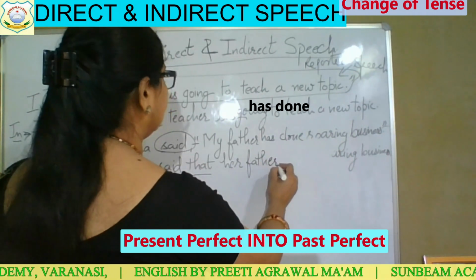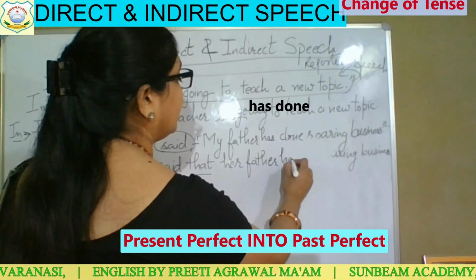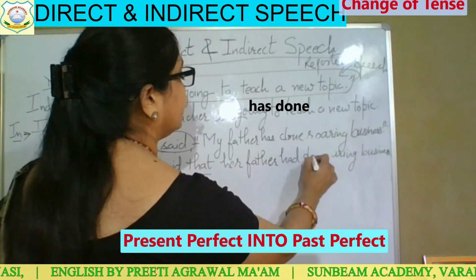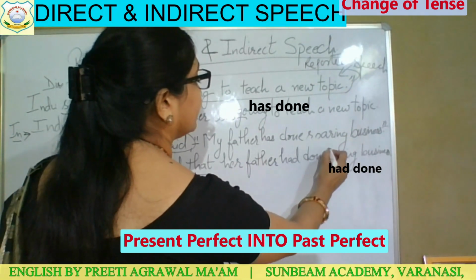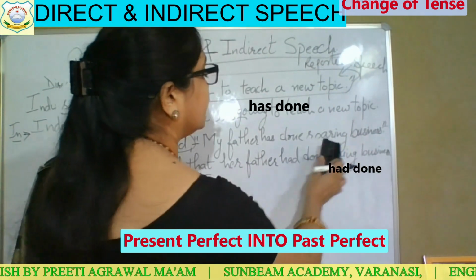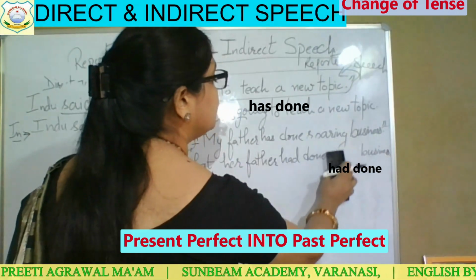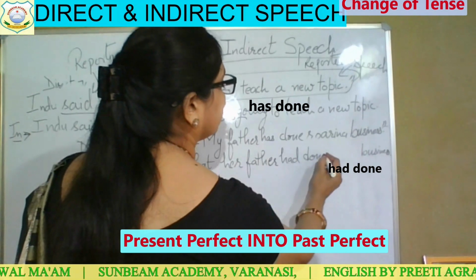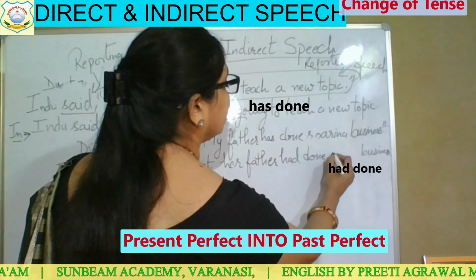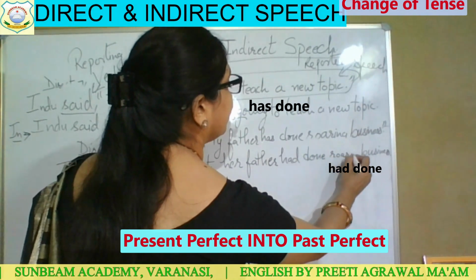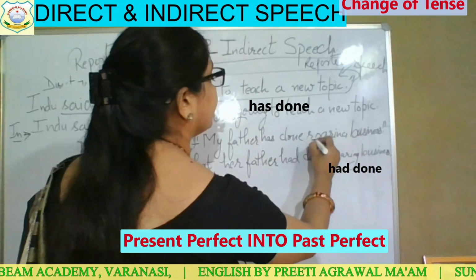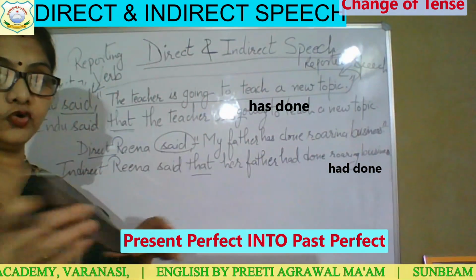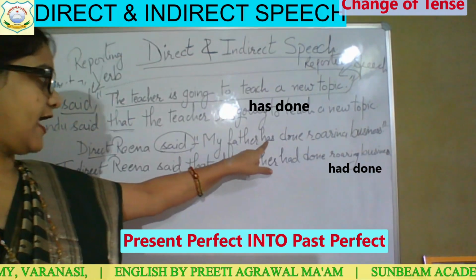Reena said that her father had done. Here I am writing again so that you may understand it well. Her father had done a roaring business. My father has done.